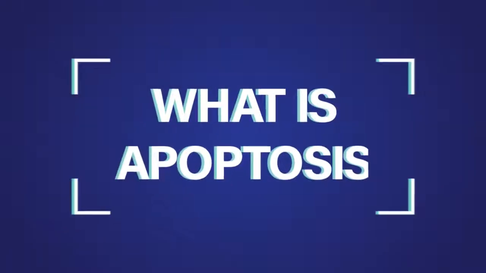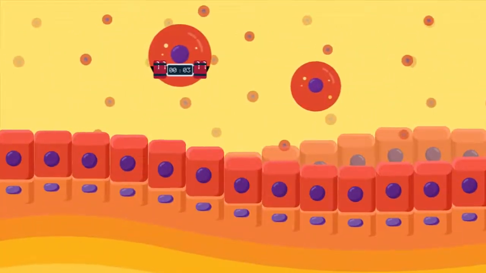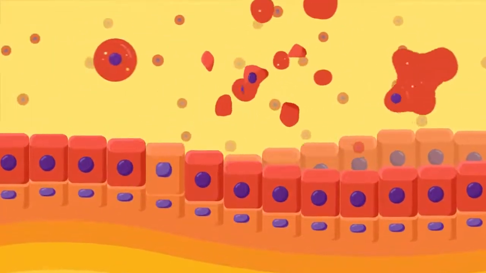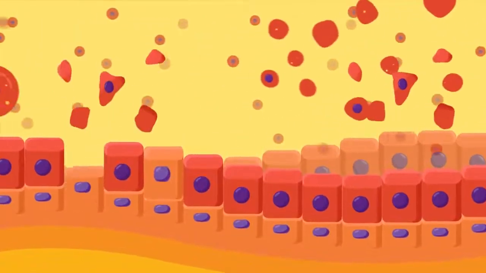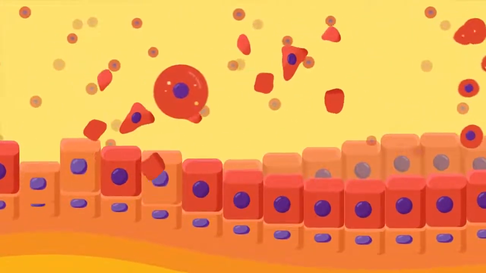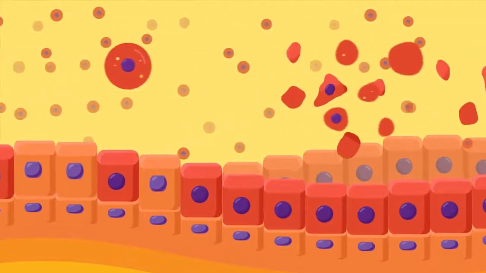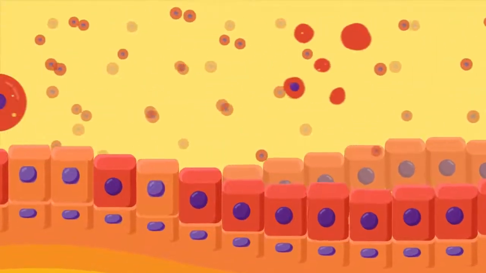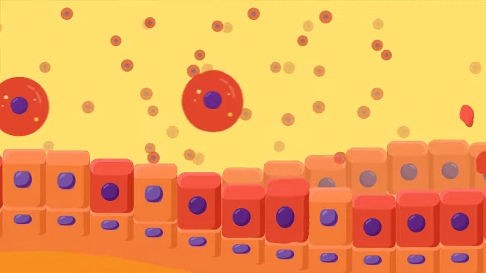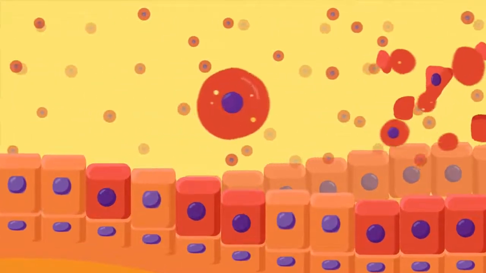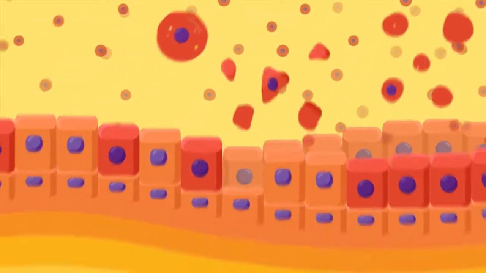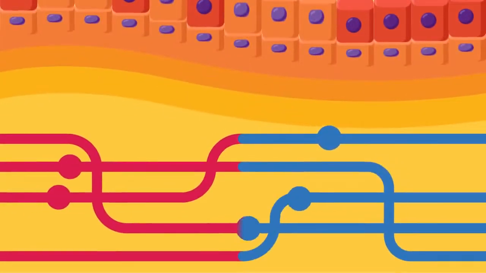What is apoptosis? Apoptosis is a pre-planned regular process of cell death occurring in the body where the cell itself actively takes part in its own death. It occurs as part of normal cellular multiplication and turnover. So cells die naturally to maintain a balance of the cellular multiplication. Apoptosis is required for smooth functioning of the body.